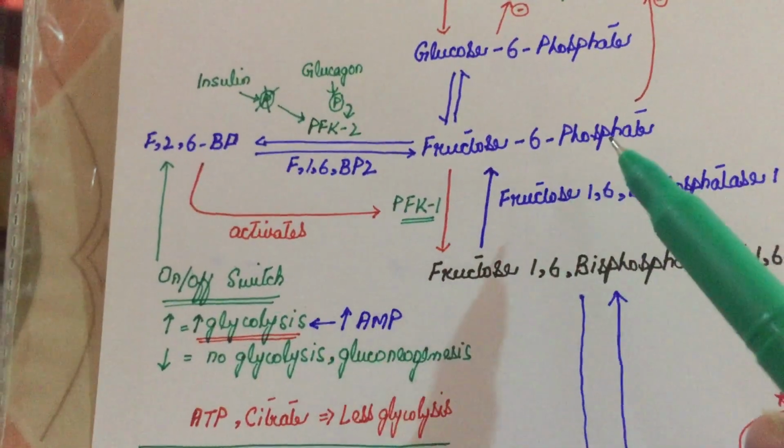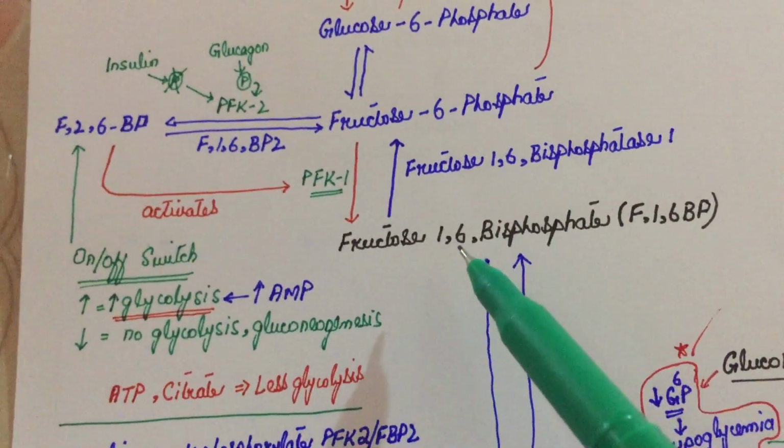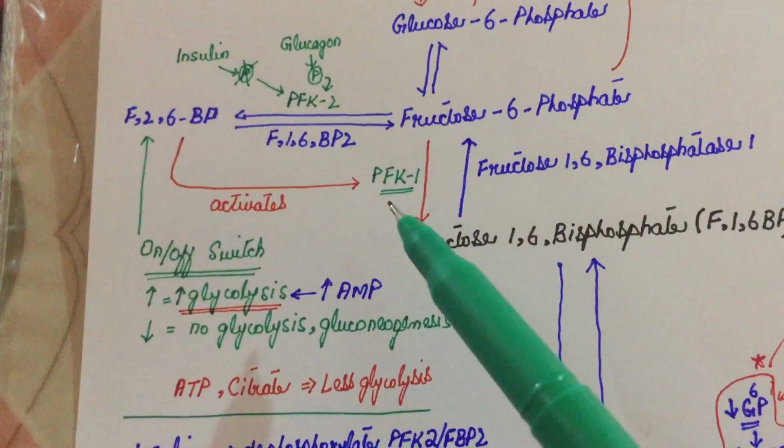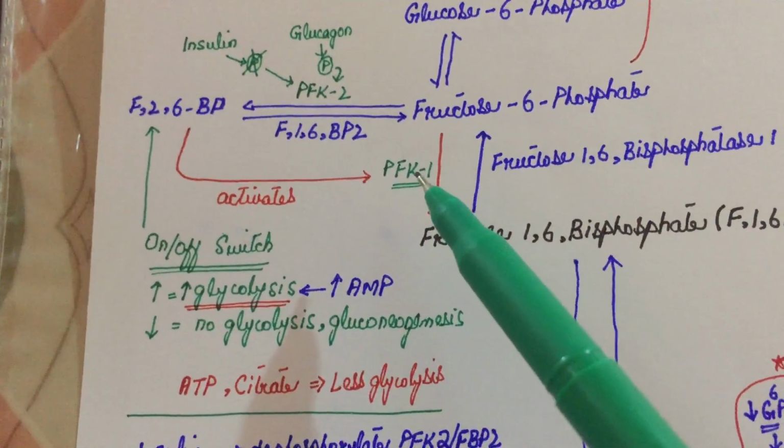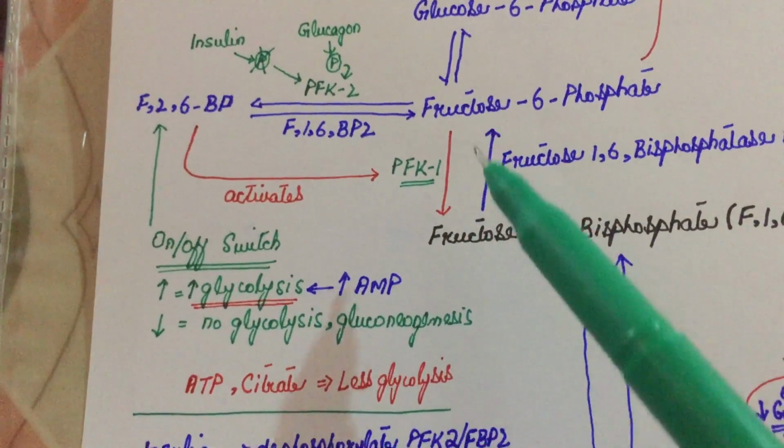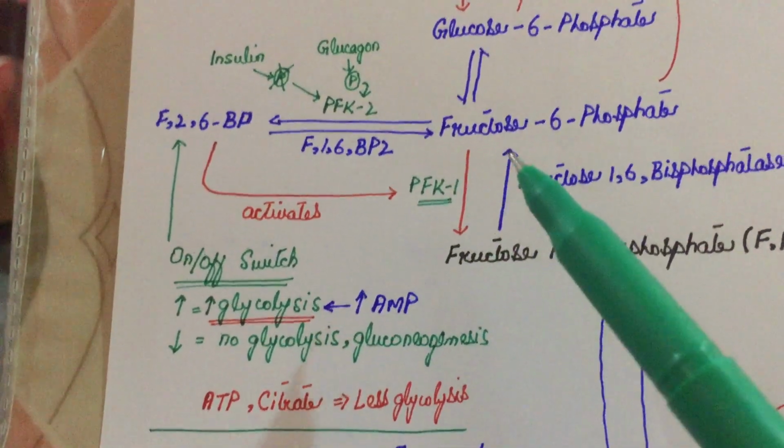Okay. Now fructose 6-phosphate is converted into fructose 1,6-bisphosphate by an enzyme called phosphofructokinase 1. This is the rate limiting enzyme and this is the rate limiting step of glycolysis.